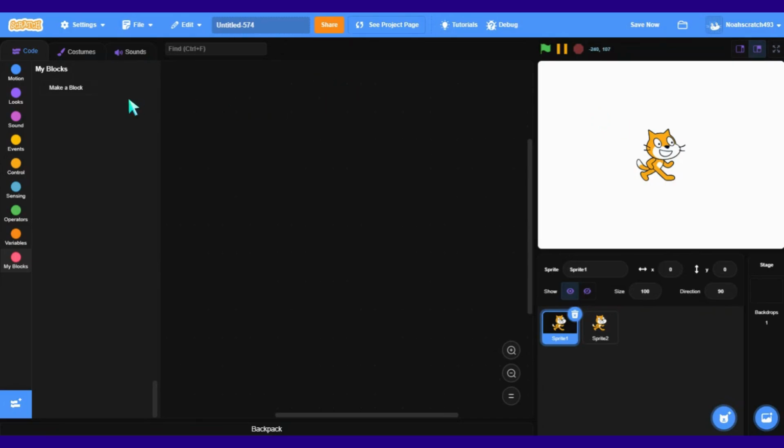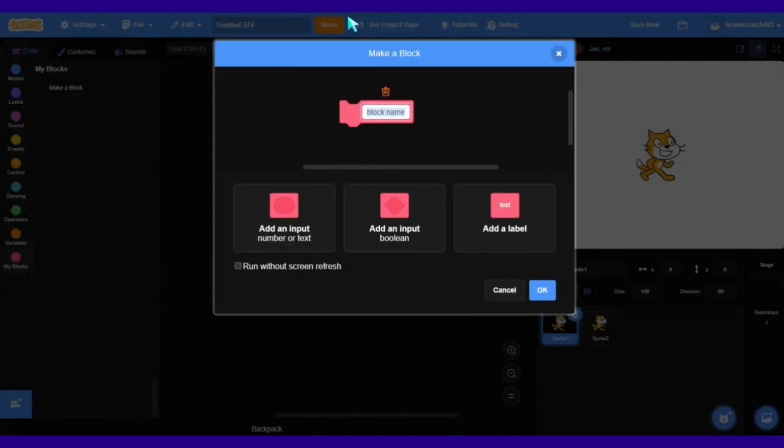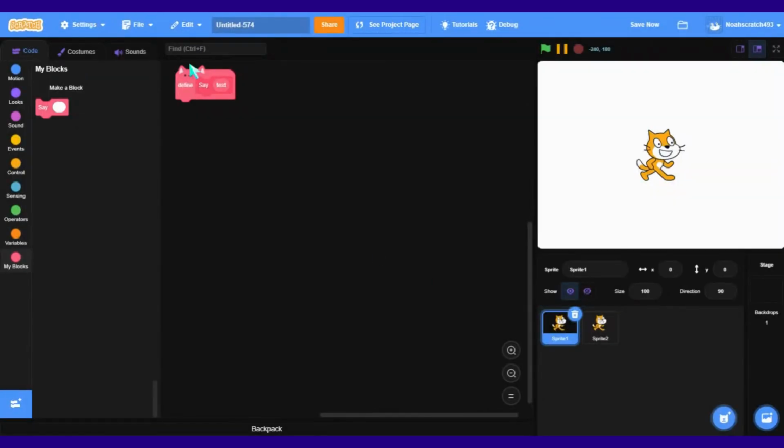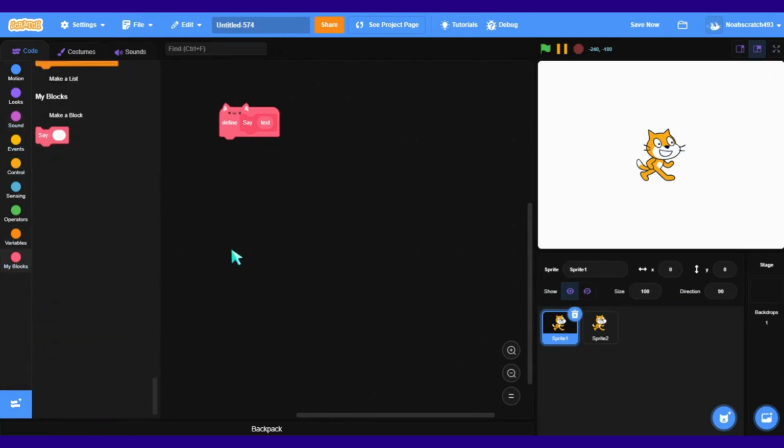So let's start. First, go to My Blocks and make a new block. In the block name, write say and add an input. Type text in here. This is just so it's easier for us to use later. And then don't tick run without screen refresh because it won't work. So let me delete the other sprite.